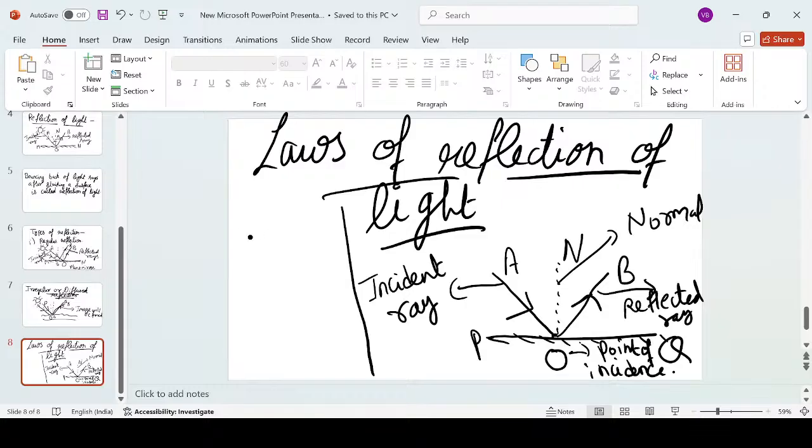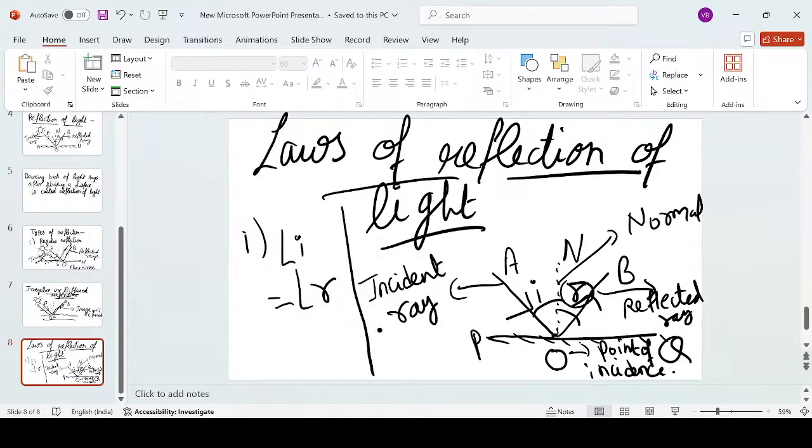Alright, children? Now see what the laws are. First law says the angle of incidence, that is angle I, is always equal to angle R. Now where is angle I? This is angle I. This is angle R. The angle formed between the incident light ray and the normal we call the angle of incidence, denoted by the letter I. And the angle formed between the reflected ray OB and the normal ON is called the angle of reflection.